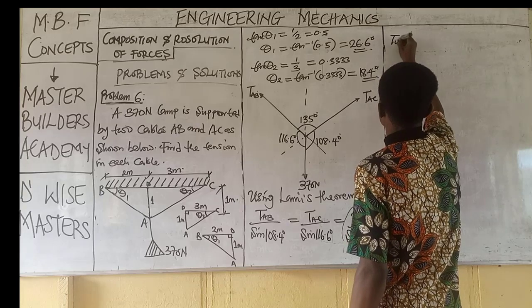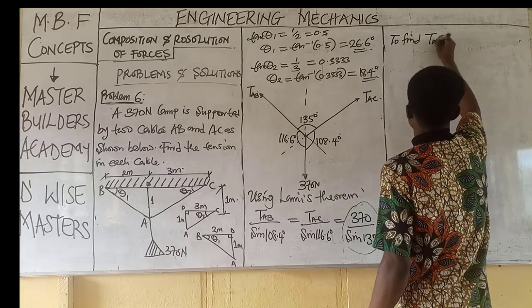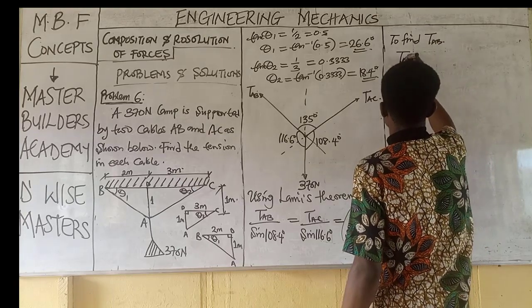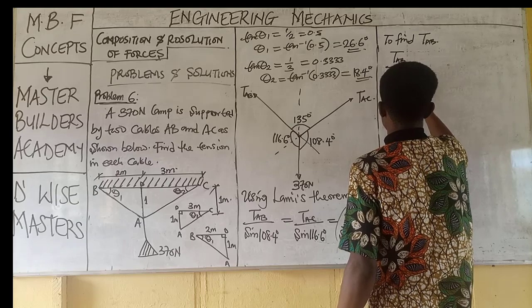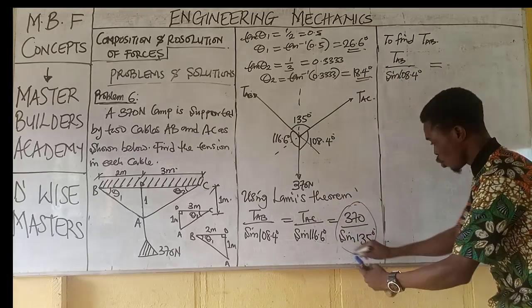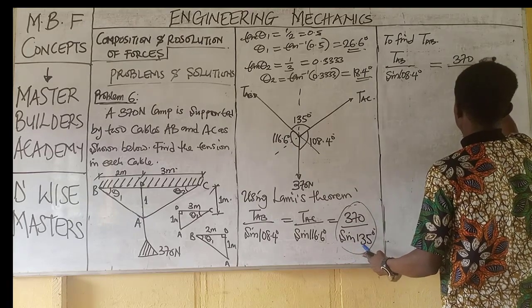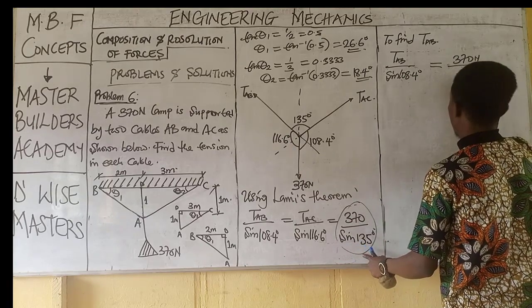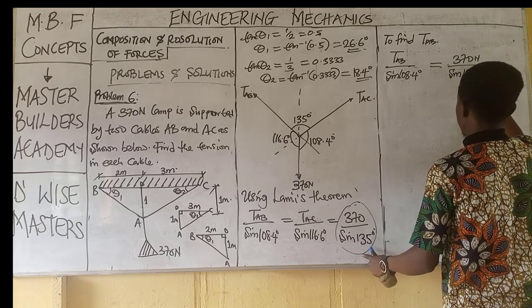Now to find TAB, we have TAB over sine 108.4 degrees is equal to the last ratio, which is completely known, 370 Newton, all over sine 135 degrees.